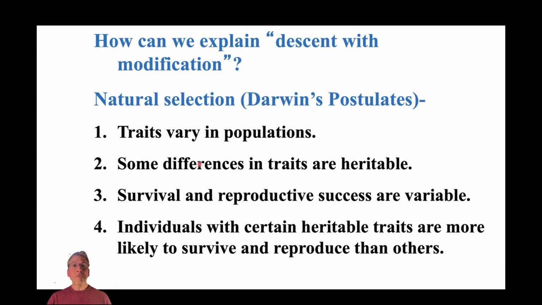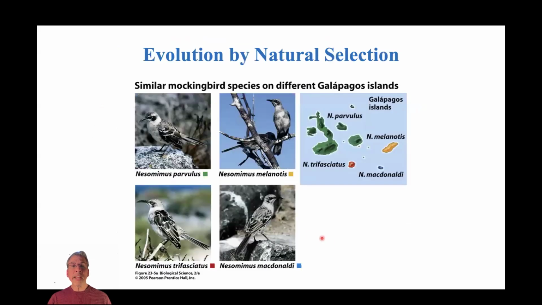So these fundamental ideas, that's essentially how he was able to explain the diversity that he was seeing among these mockingbirds, right, among the different islands within the Galapagos. More broadly, of course, this is how he was able to explain the diversity of life on Earth. So that concludes our brief introduction to evolution by natural selection.